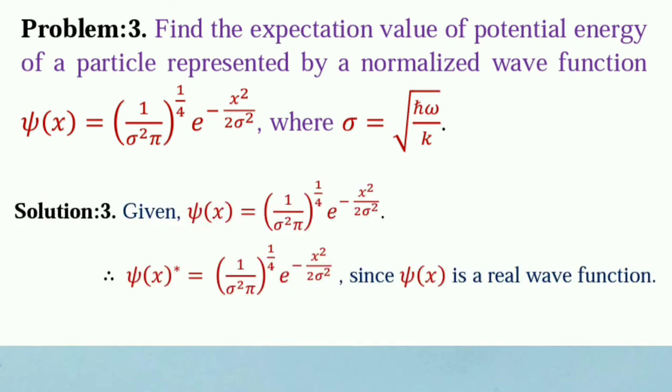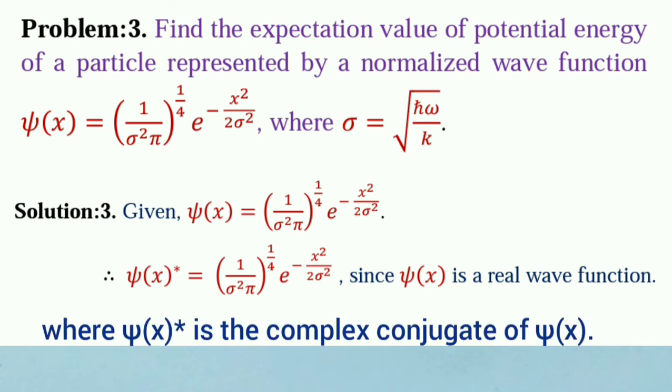Given the normalized wave function psi(x) equal to (1 by sigma square root pi) whole to the power 1/4 e to the power minus x square by 2 sigma square. So psi(x) star equal to the same expression, since psi(x) is a real wave function, where psi(x) star is the complex conjugate of psi(x).